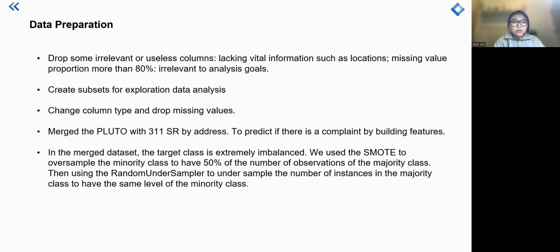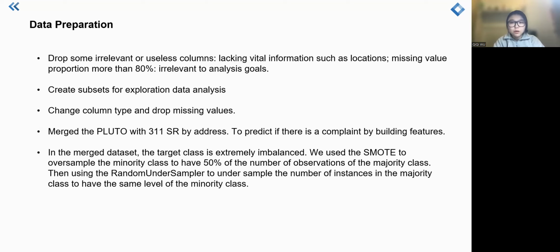Then we merge the PLUTO dataset with the 311 service request dataset by address. That is to predict if there is a complaint by building features. After merging this data, we found the target class is imbalanced.